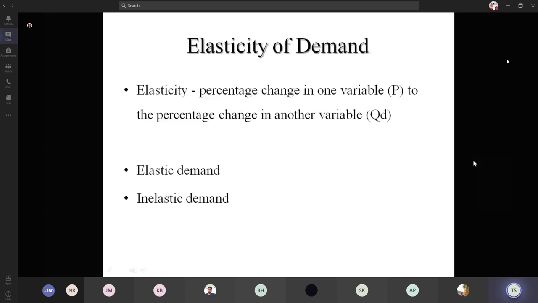So here it says the demand changes due to other factors, and here the other factor is considered as the price alone. So the elasticity of demand just says about the relationship between the price and the quantity demanded. That is how the quantity demanded is changed due to the price. How the price of a commodity affects the quantity demanded. So this is the relationship which we are going to discuss in this elasticity of demand. In this elasticity of demand, it is divided into two broad areas. One is elastic demand, the other one is inelastic demand.